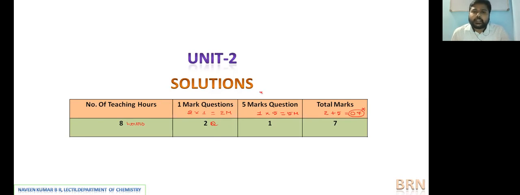In this 5 mark question, 3 marks will be asked on a numerical problem. It's a fixed topic. So from the examination point of view, we need to focus much on understanding and solving the numerical problems when we are learning the unit. 3 marks in the 5 mark question will be a definite numerical problem that we'll discuss later.